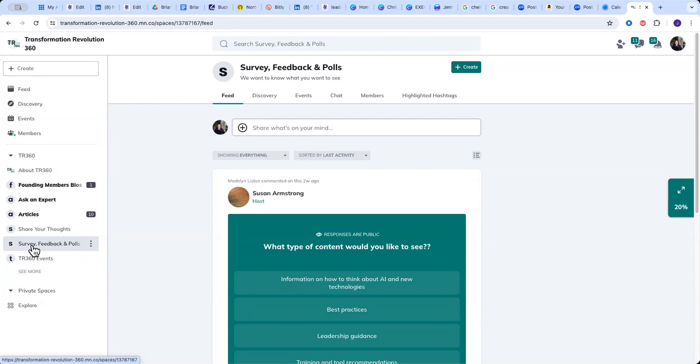So say, for instance, you're working on a project and you're looking for an IA tool, and maybe you've been looking at 3 different IA tools, and you want to see if anyone else out there has any opinions on them. So maybe you create a survey that says, hey, which of these 3 IA tools have you used? Or how would you rank this IA tool if you've used it? Those kinds of things. Or if there's anything else out there that you want to poll on or survey on, please feel free to do that, because that's what the community is here for,